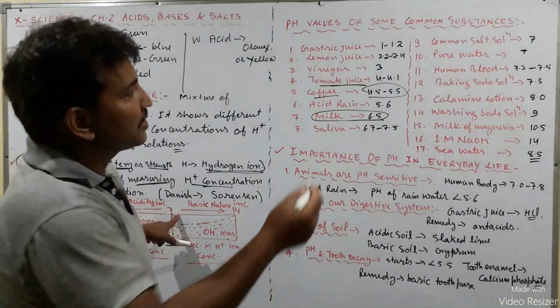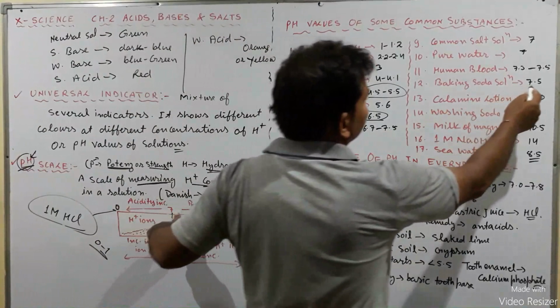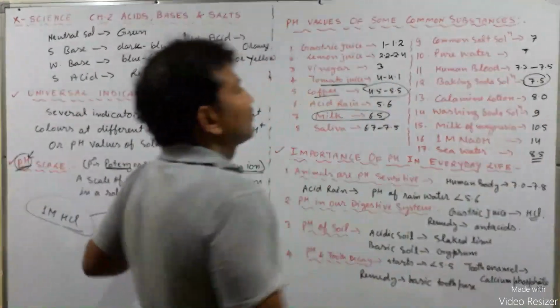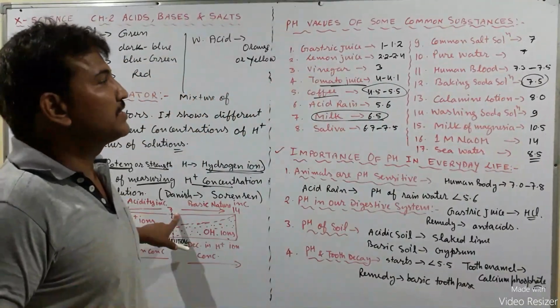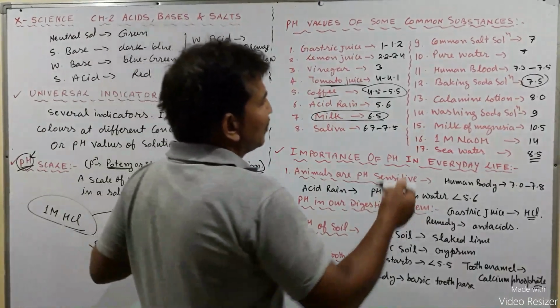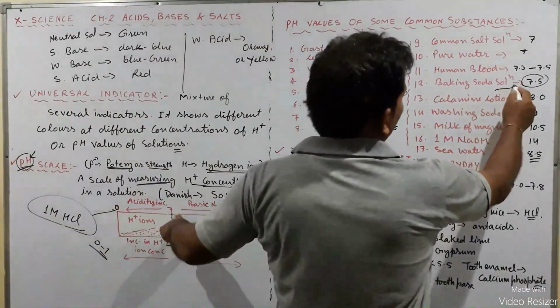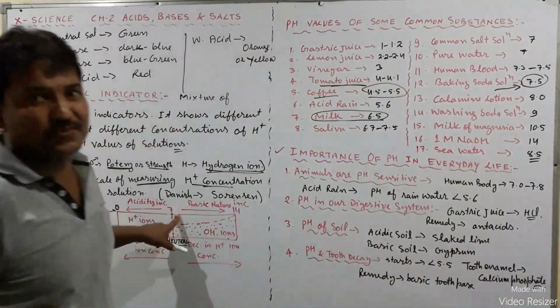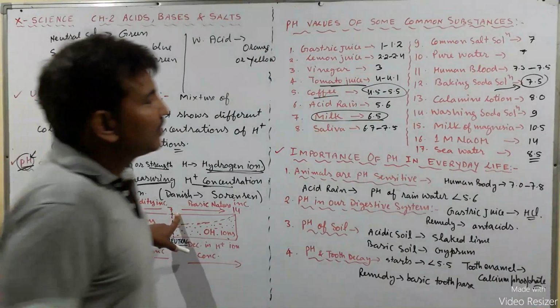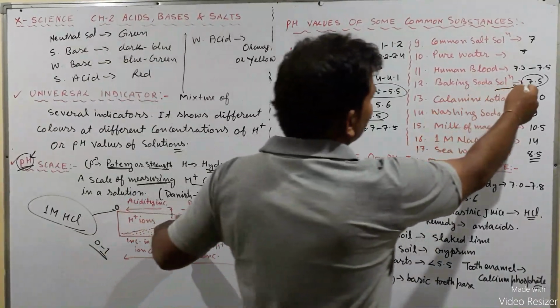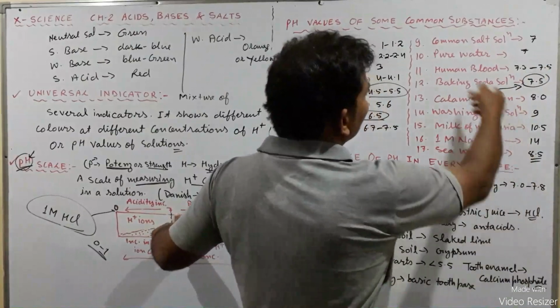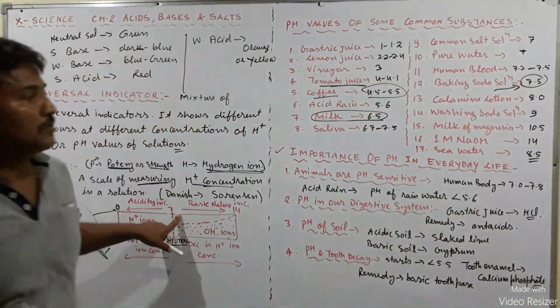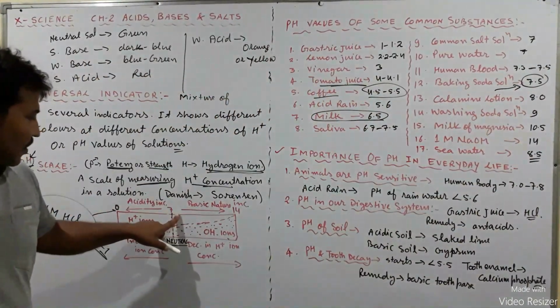You can take the example here, baking soda acts as a weak base, or it has a basic substance, due to which it is showing the pH value 7.8, and you can have a lot of examples there.